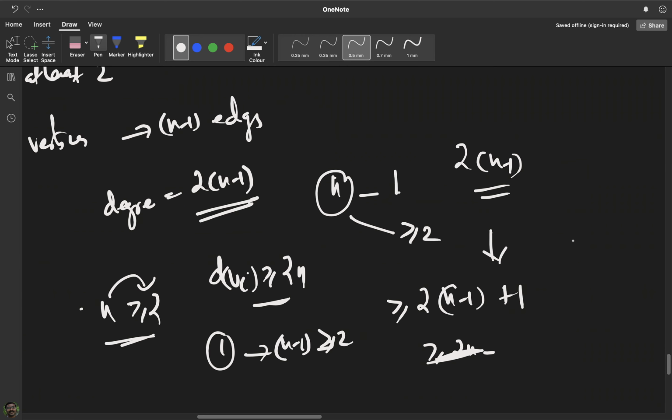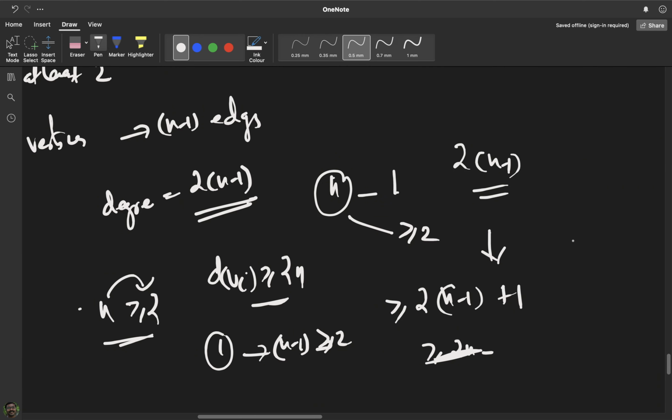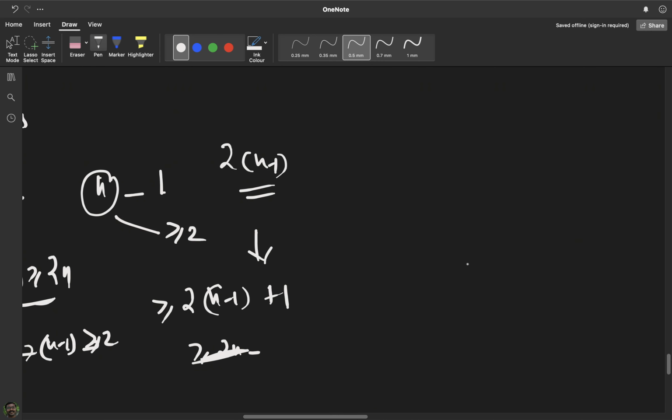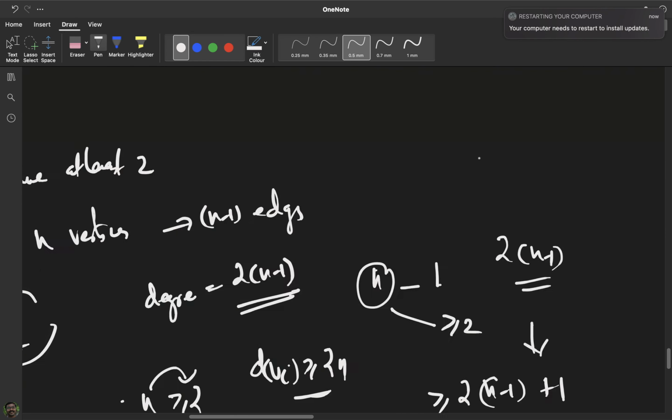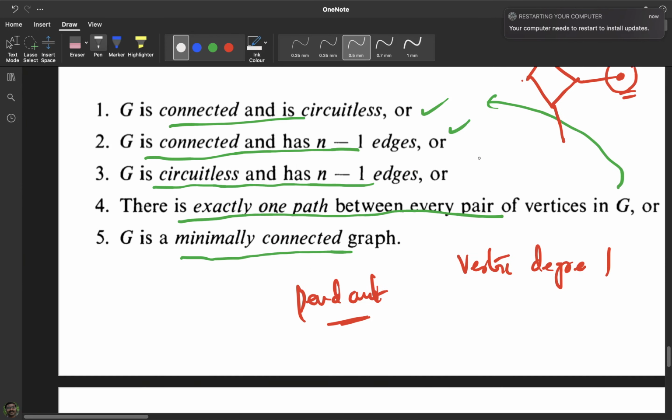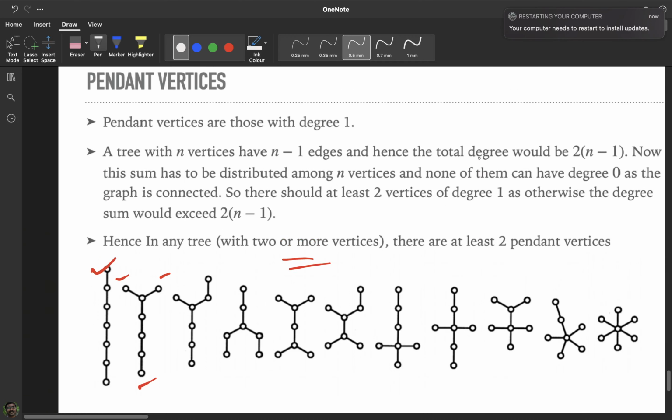That means there should be more than one vertex with degree 1, that is, at least 2 vertices with degree 1. So basically it is a number game on the total degree. So we have now proved that a tree will have at least 2 pendant vertices. It can have more than 2 pendant vertices, but at least 2 will definitely be there. So this is the concept of pendant vertices.